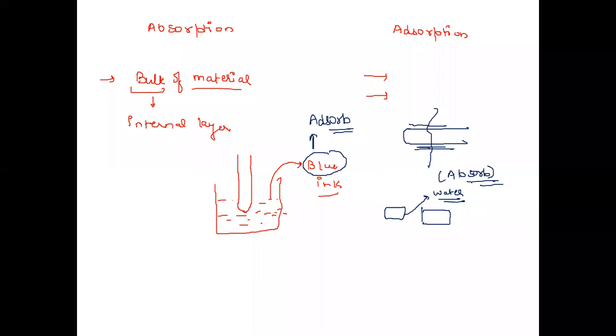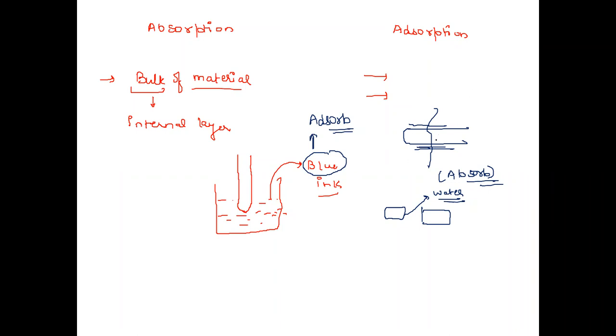Let me explain more simply. When we dip a chalk, like the chalk that we use in class, in a blue colored ink solution, the outer layer of the chalk will be blue in color, because there will be accumulation of blue colored particles on the surface.